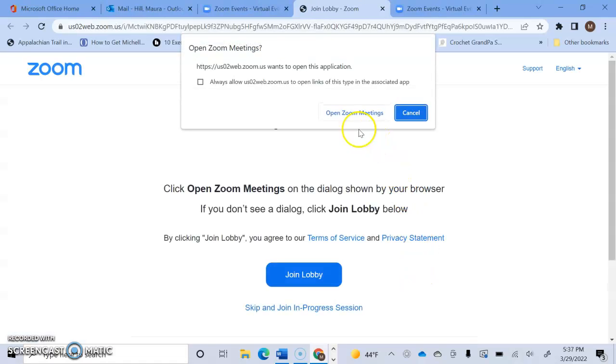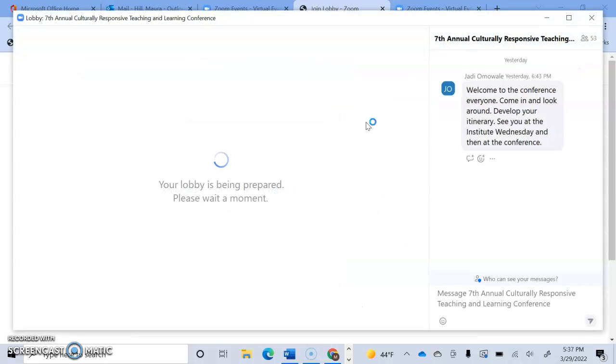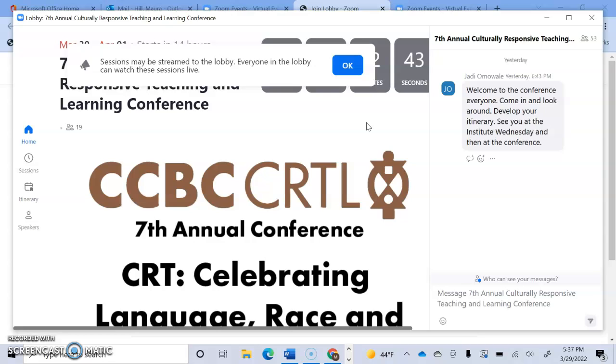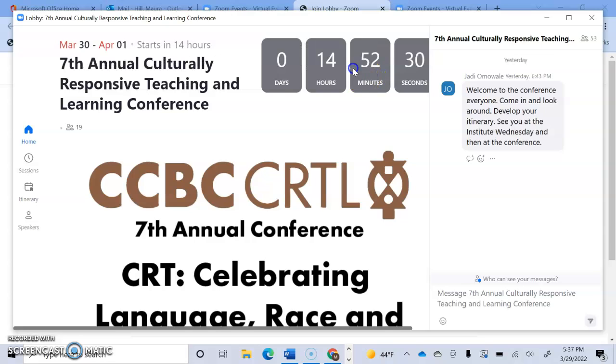Okay. You may need to sign into Zoom meetings. If you click on this, it might ask you to sign in using your credentials, but I've done it often enough that it's not asking me to do that anymore. It might ask you to do that several times. You should be able to join the lobby after you put in your credentials.